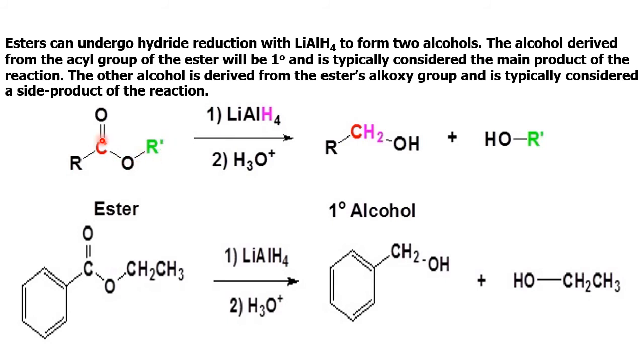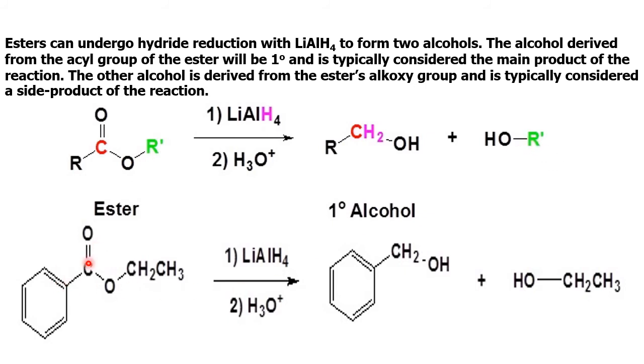This is acyl, this is alkoxy. Whatever alcohol is formed from the alkoxy is the minor. From the acyl, whatever alcohol is formed is the major. So RCH2OH is the major, and ROH from the alkoxy group is the minor.